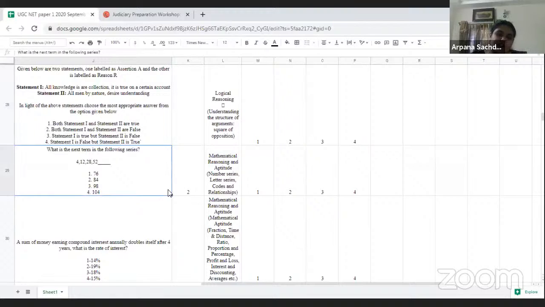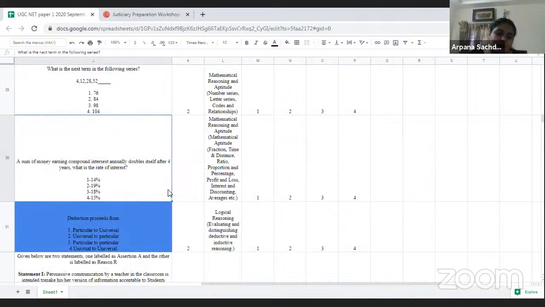Now, the next question is again a number series question. So what is the next number? I would easily mark this question into an easy one, because number series and letter series are easy, because you just need to know how to calculate the next number, and you can easily calculate the next number. So I will mark it into an easy one.